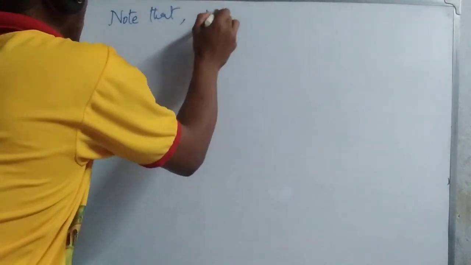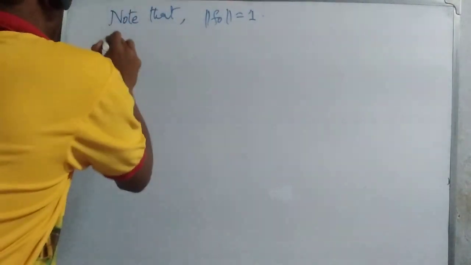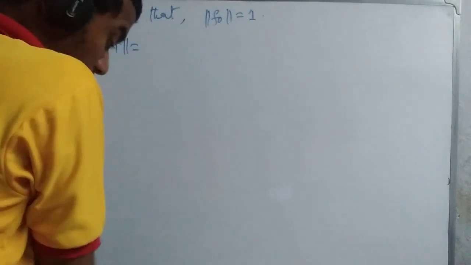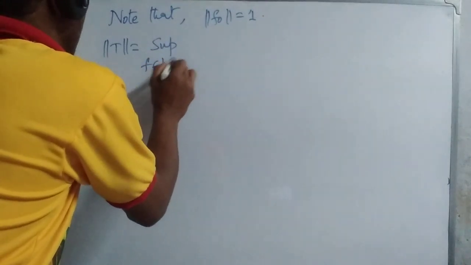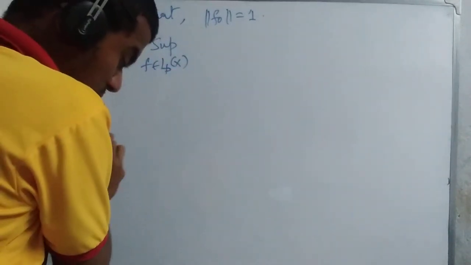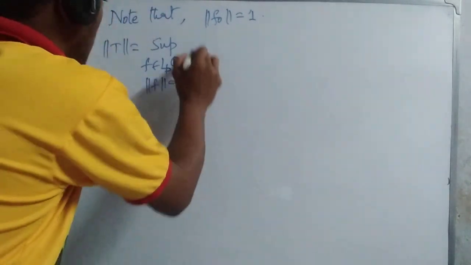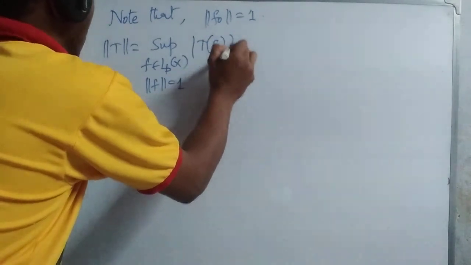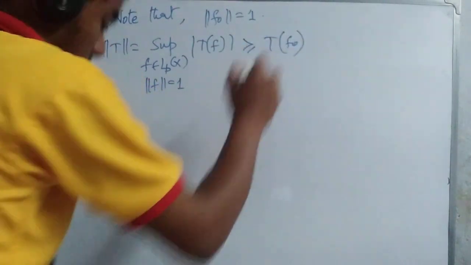Note that here norm of f0 equal to 1, and norm of T equal to the supremum over f belonging to L^p(X) with norm f equal to 1 of mod of T f. This is greater than or equal to mod of T f0.